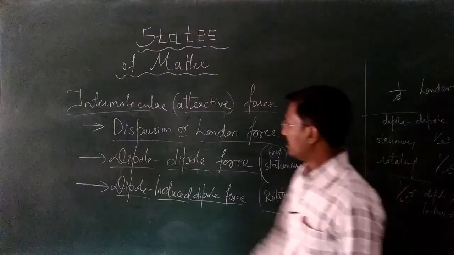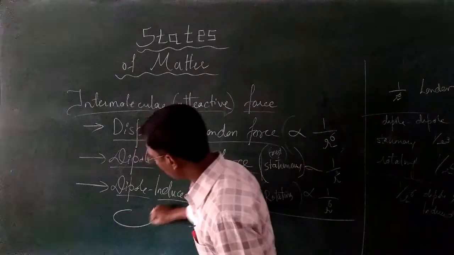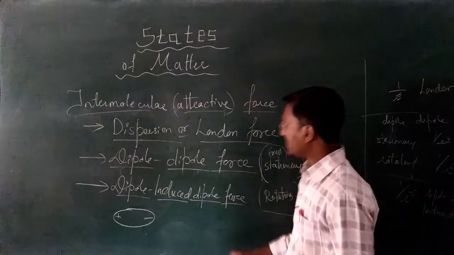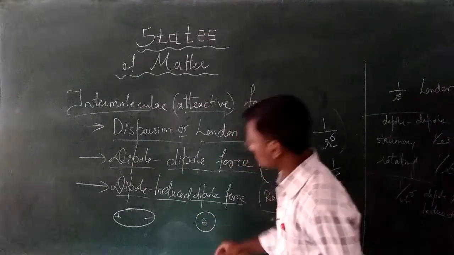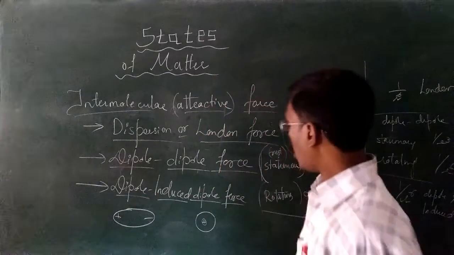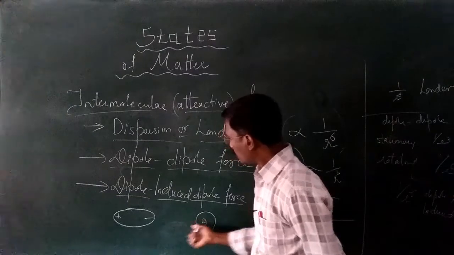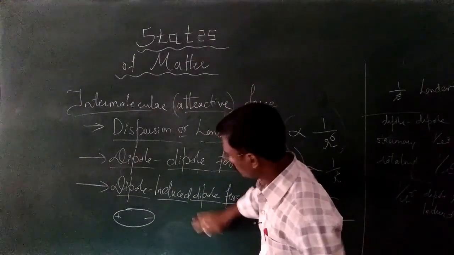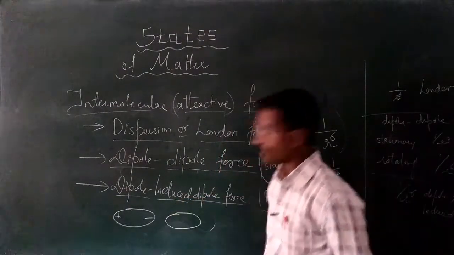Whereas in dipole and induced dipole, what is a dipole? One is a permanent dipole. Are you getting this? One is a permanent dipole, whereas the other one is not a dipole. It is just spherical. It means it does not have any dipole. It means it is non-polar. So when this non-dipole moves towards the dipole, by the effect of this dipole, the non-dipole also creates a dipole character.